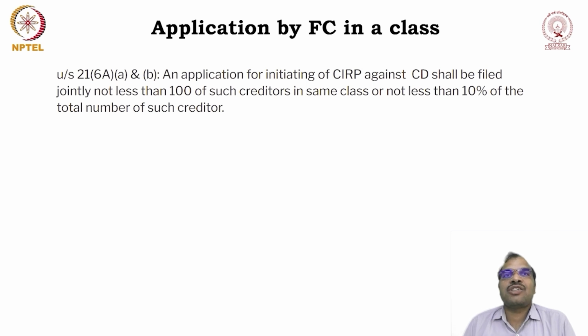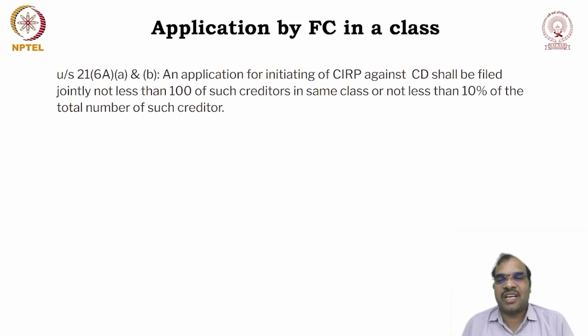If you are making a joint application in the case of a class of financial creditors, not general financial creditors, and any class of financial creditors wants to file an application before the NCLT, then a minimum of 100 members must be there.